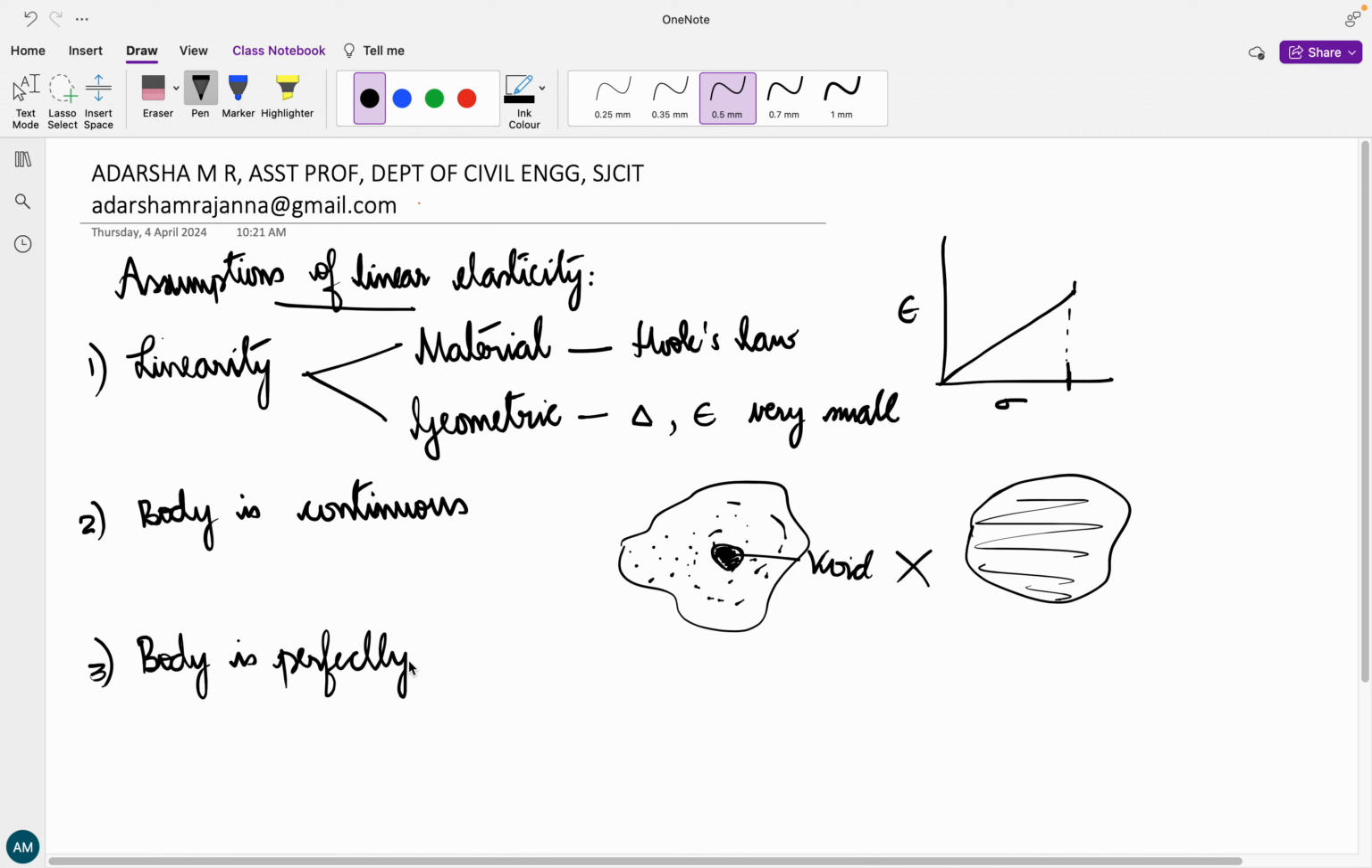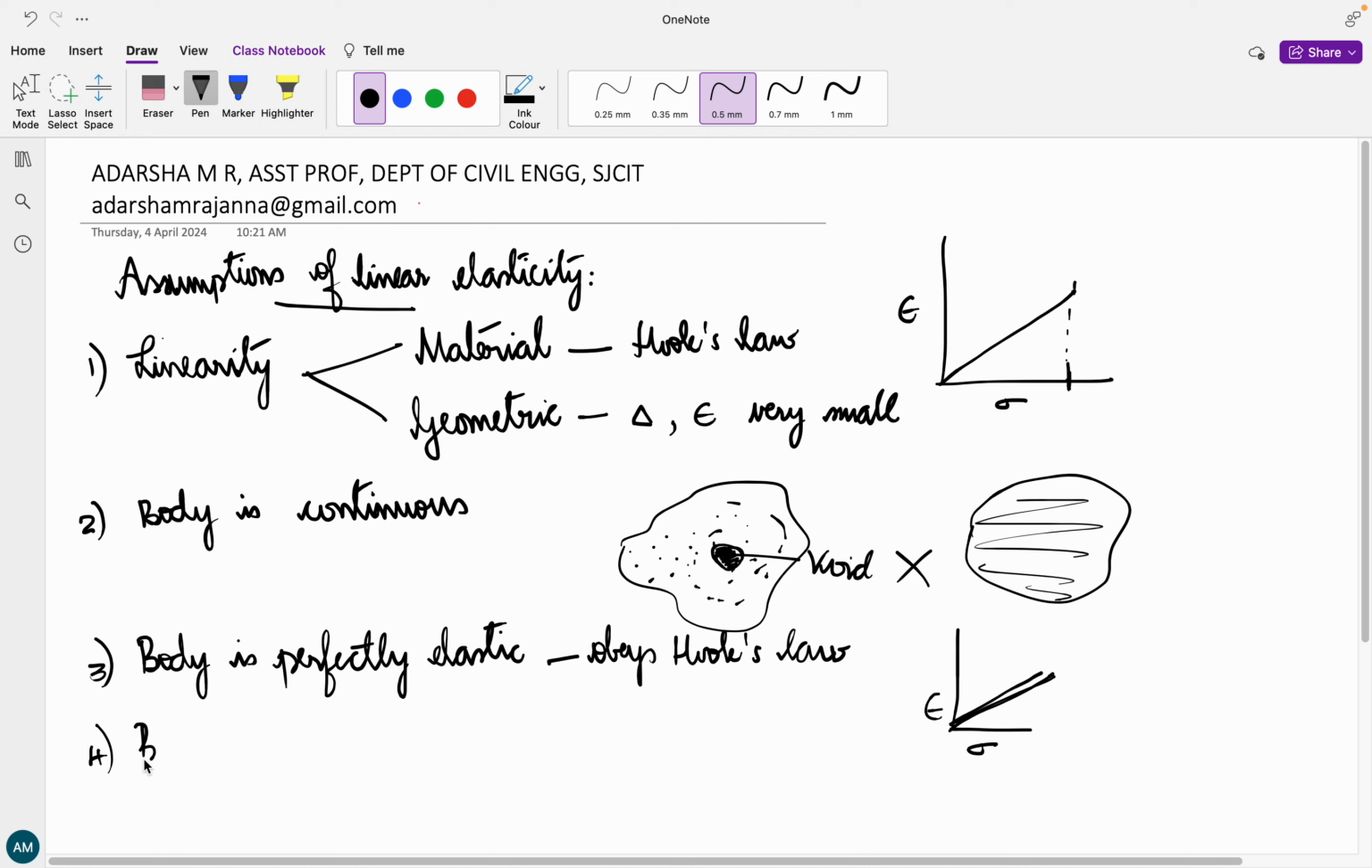Then the third assumption is that the body is perfectly elastic. Okay, elastic itself means it is going to obey your Hooke's law. If a body is considered to completely obey Hooke's law of elasticity, that is, there is going to be a linear relationship that exists between stress and strain, then your body is called perfectly elastic. The stress components and the strain components are going to be linear with respect to each other.